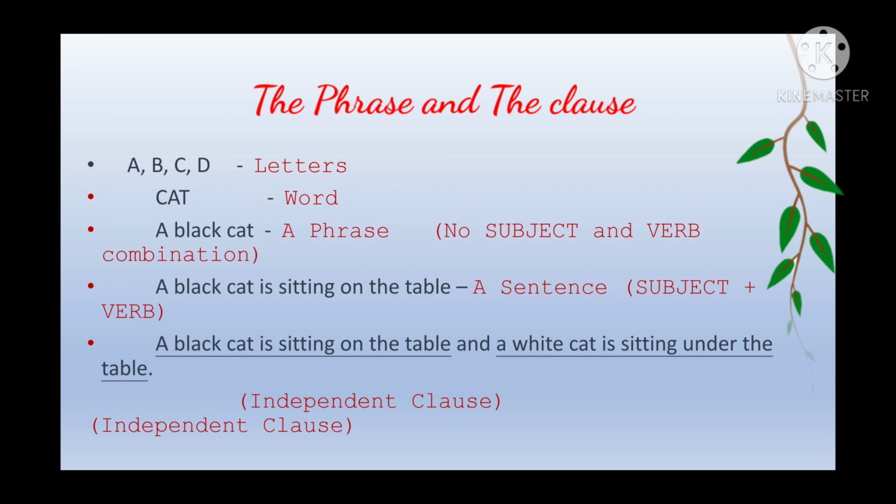Now in one sentence, we can have more than one clause. It could be an independent clause or it could be a dependent clause. An independent clause is something that is understood on its own, but a dependent clause is something which needs an independent clause to be understood. For example, a black cat is sitting on the table and a white cat is sitting under the table. We have two clauses here in one sentence. So we can understand that in one sentence there can be more than one clause. It could be independent clause or dependent clause. All right, let's move on.